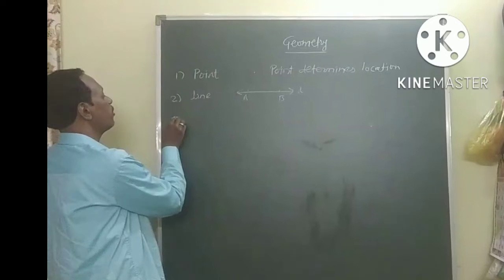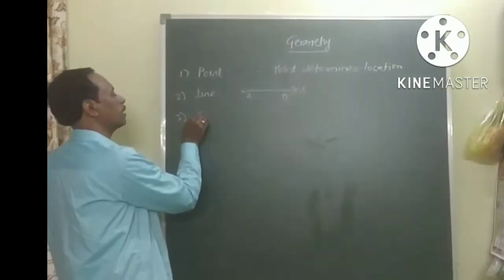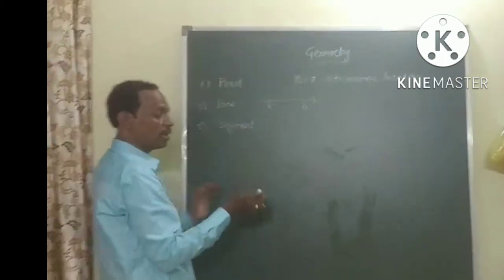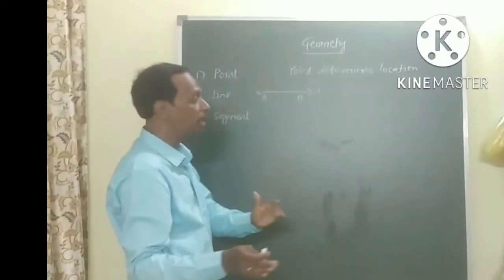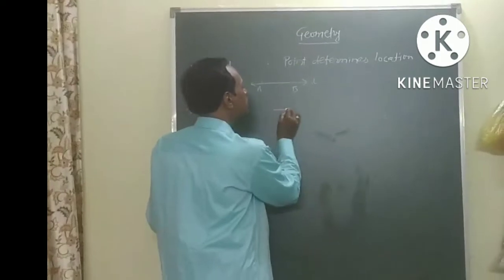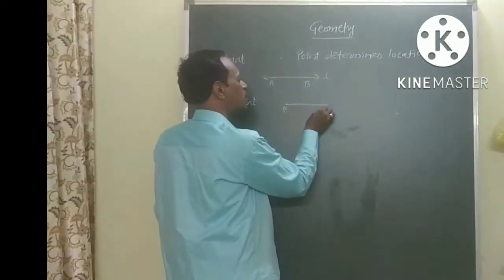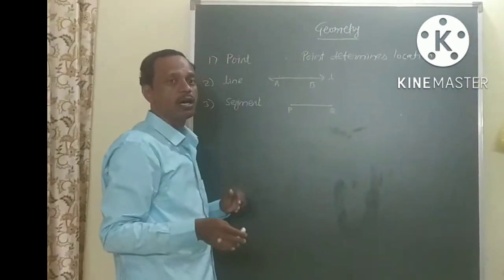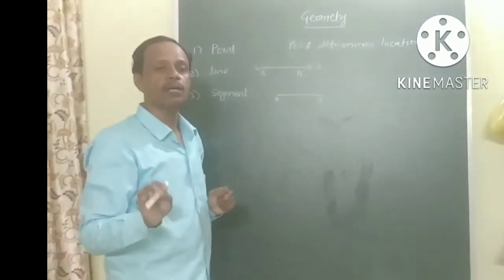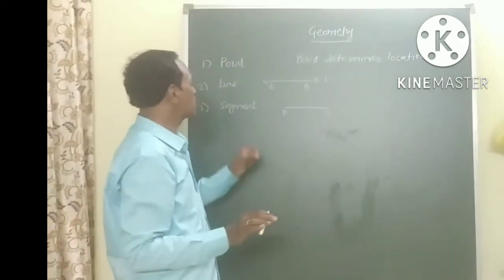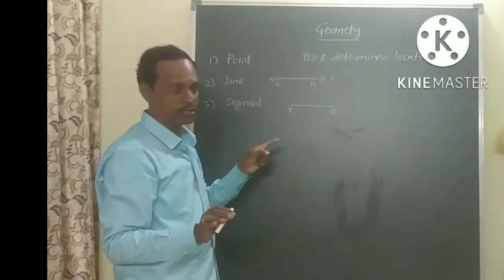Another definition is the line segment. If I take a part of a line, it represents a line segment, and a line segment has two fixed endpoints. A line segment is always of a particular measure. So a line segment has two fixed endpoints.